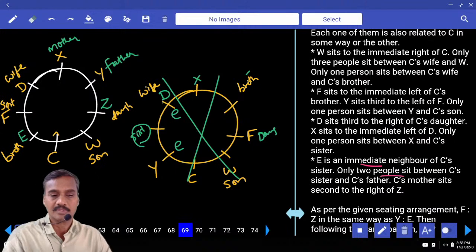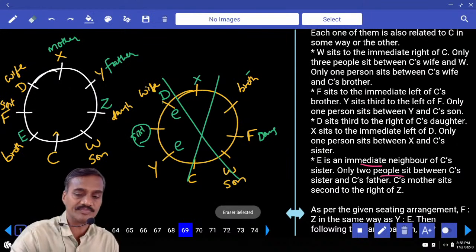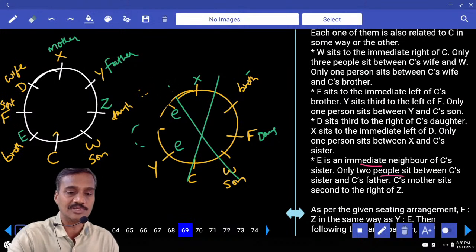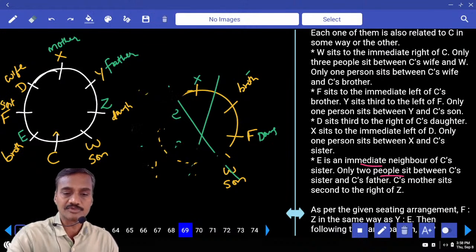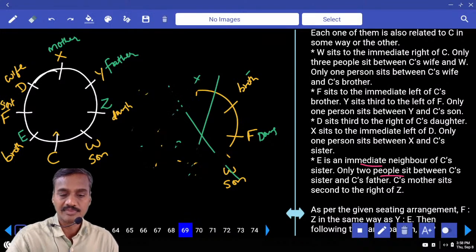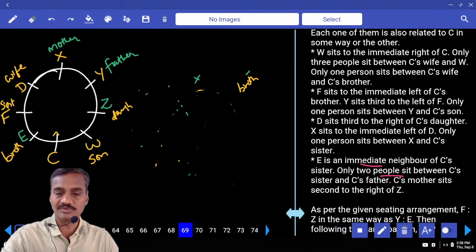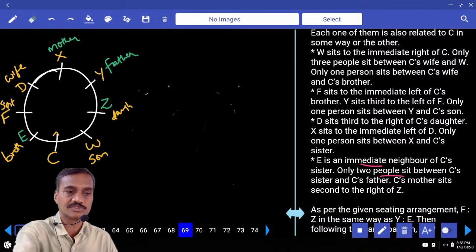Is that clear? The advantage we have is that all the persons face towards the center, and we are done in a single attempt, without focusing on the family tree. In order to solve the questions, what do we need to do? We need to draw the family tree directly based on the arrangements. But while solving the problem, there is no necessity to concentrate on the family tree. Only to answer the questions do we need to go through this family tree.